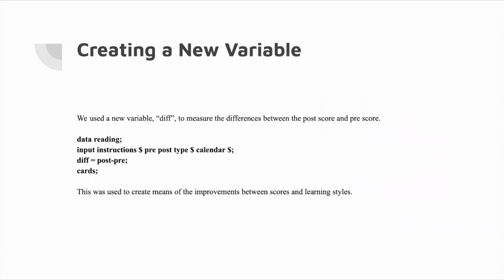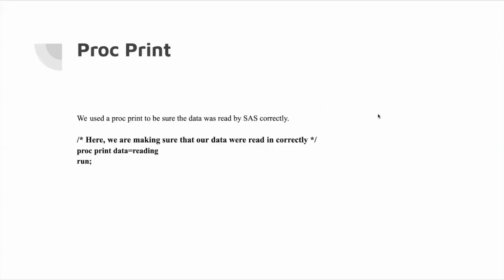So the first step we took was creating a new variable. We named this variable diff, and this measured the differences between the post score and pre-score as stated. We used proc print to analyze each individual student and the difference between their pre-test reading score and post-test reading score.